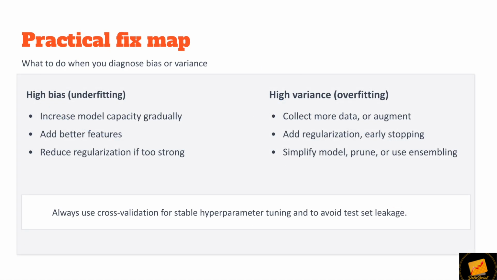High bias fixes: increase model capacity, add better features, reduce regularization. High variance fixes: collect more data, add regularization or early stopping, simplify the model or use ensembling. Always use cross-validation for stable hyperparameter tuning and to avoid test set leakage.